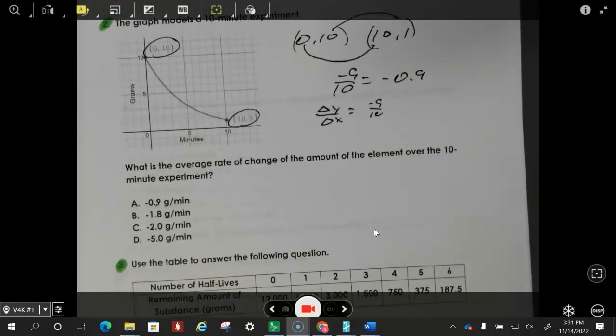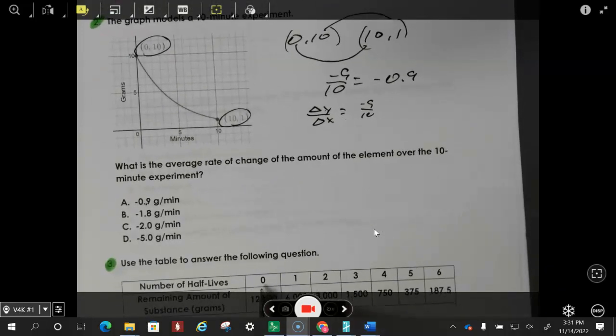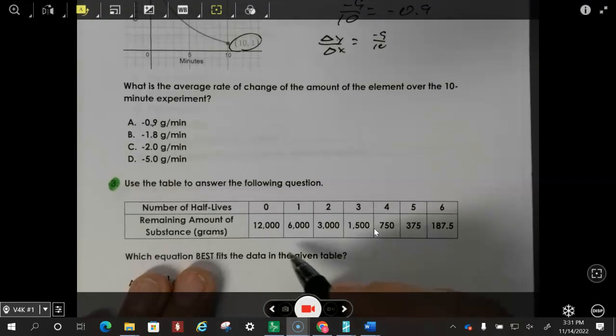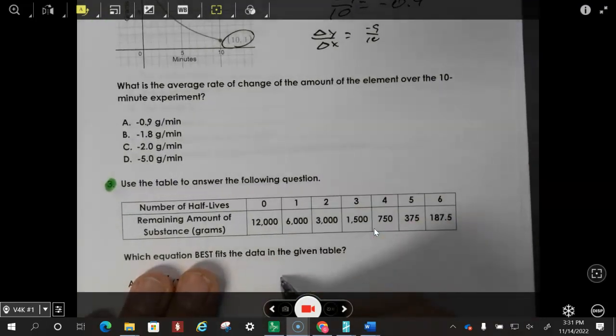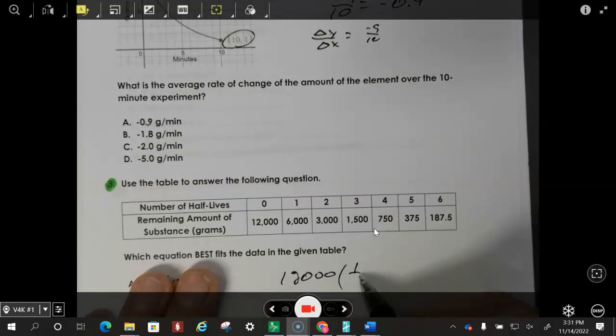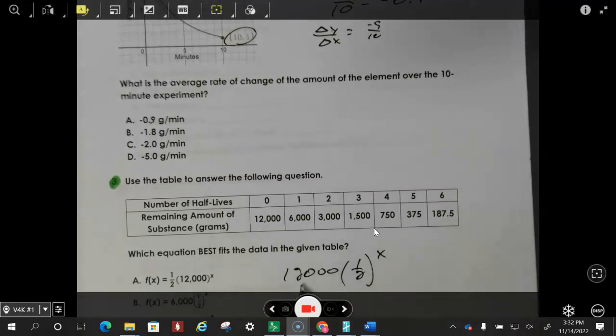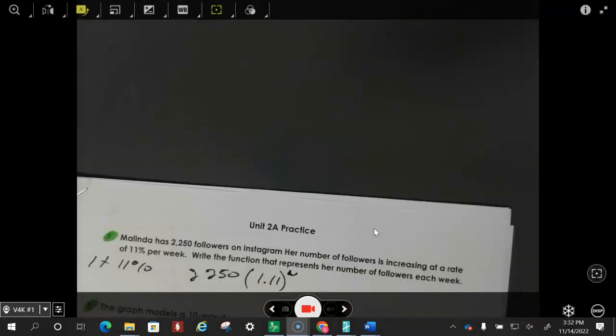Okay, the number of half-lives, this is something that y'all have in science. Half-life is going to be the initial amount. So I'm just going to cover up the answers down here. I want to say the A0 is 12,000. And it's a half-life, so the multiplier is 1/2, and that's going to be to the power of x. Then find out which one that is, and of course it's going to be C right here, and that's it. So that one's really simple.